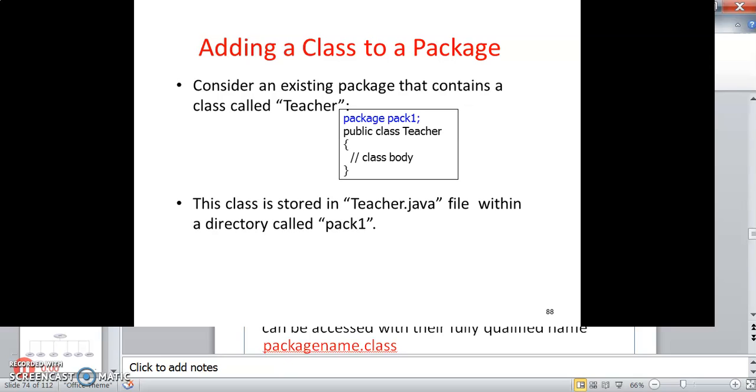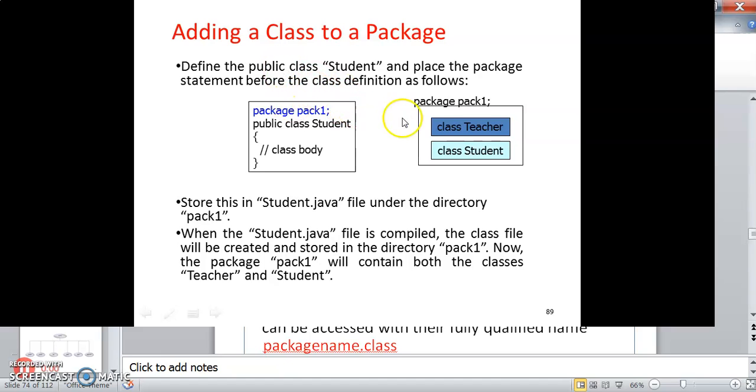Consider an existing package that contains a class called teacher. So this is our package name, pack1. Public class teacher contains the class body of teacher. This class is stored in teacher.java within a directory called pack1.